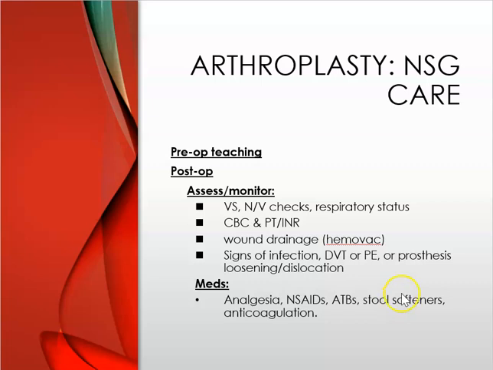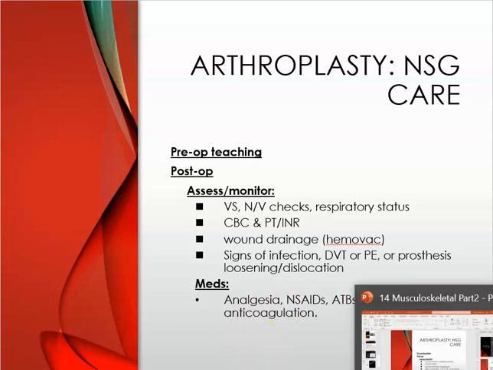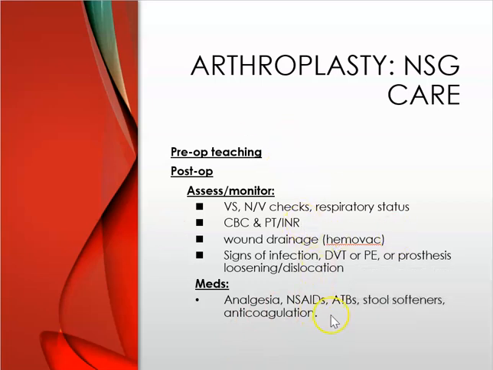Labs: CBC, PT-INR. You want to monitor for complications: infections, DVTs, PEs, prosthesis loosening, and dislocation. And then meds: analgesics, NSAIDs, antibiotics, stool softeners, and anticoagulants. So these patients are going to be on DVT prophylaxis. Usually it's Arixtra or Lovenox. Sometimes you will see them on an oral anticoagulant.